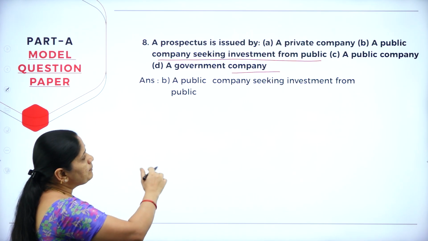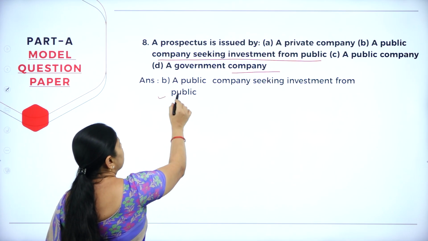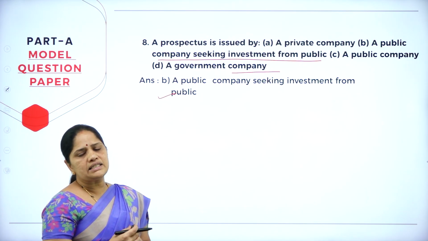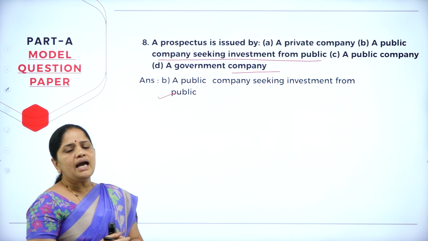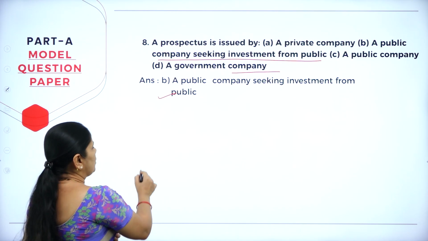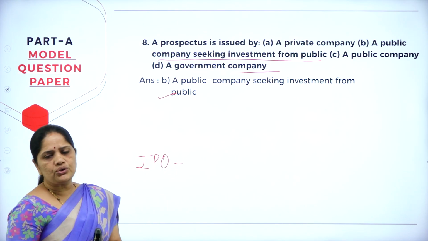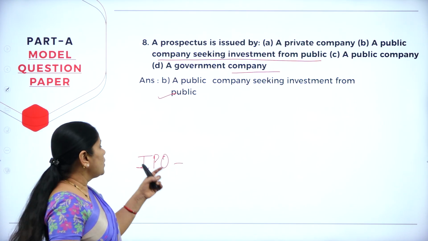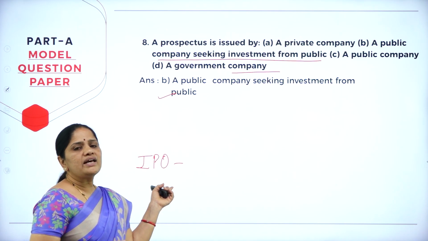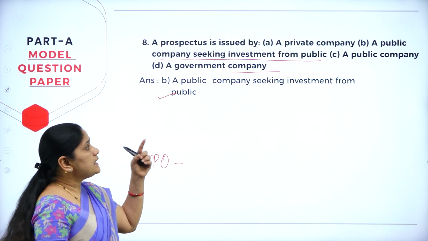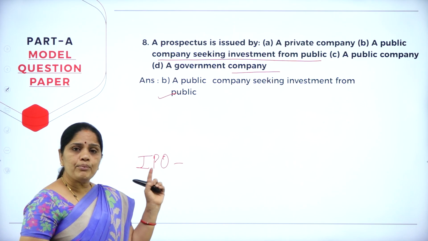So, a public company seeking investment from public. So, this will be the right answer. So, whenever there is an IPO, what is IPO? That is the initial public offer. So, whenever a new issue of shares is being made, we call it the IPO, and whenever an IPO has to be done, then that company has to issue a prospectus.